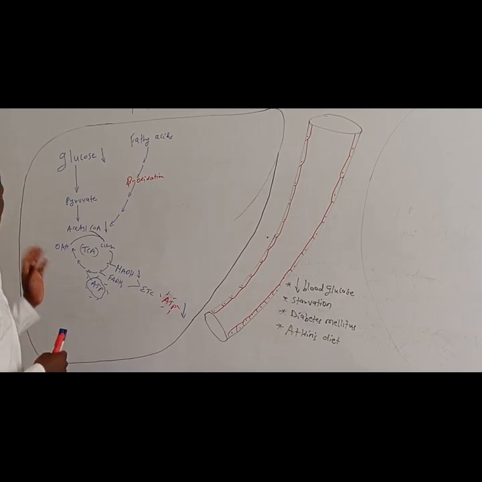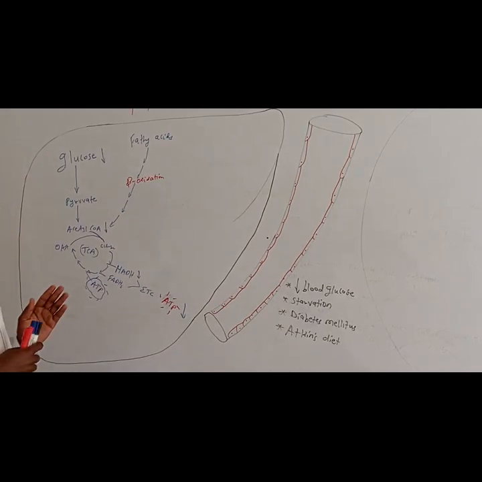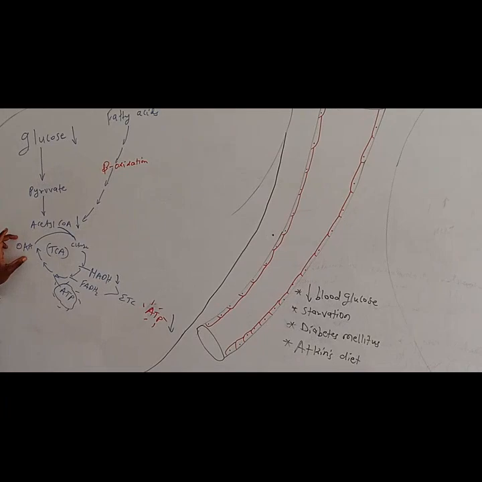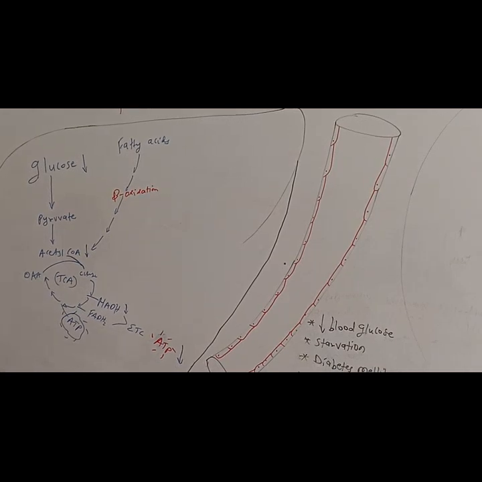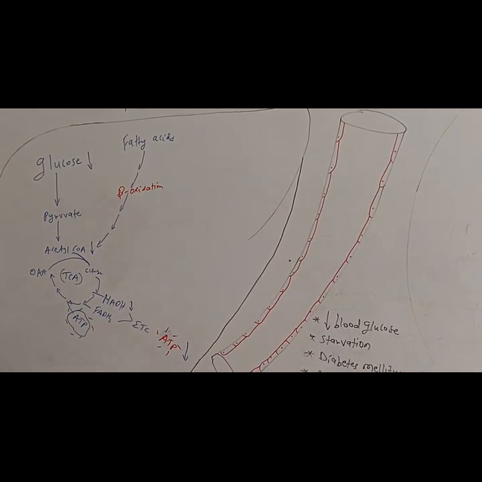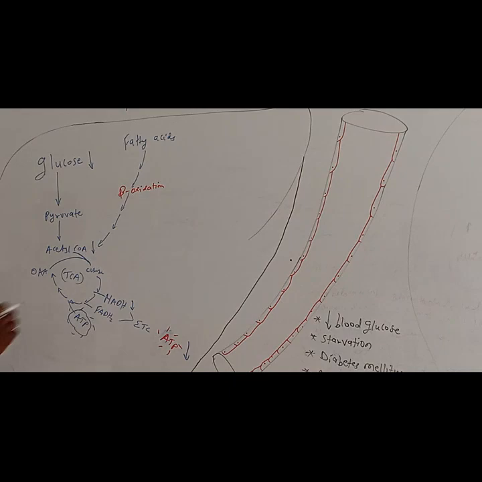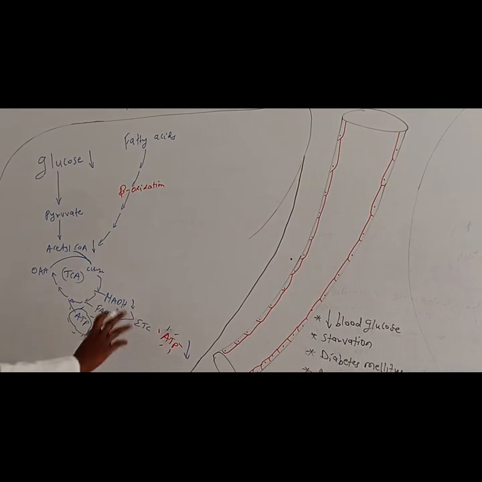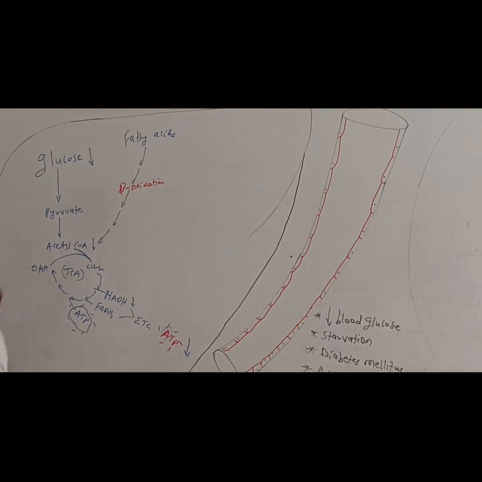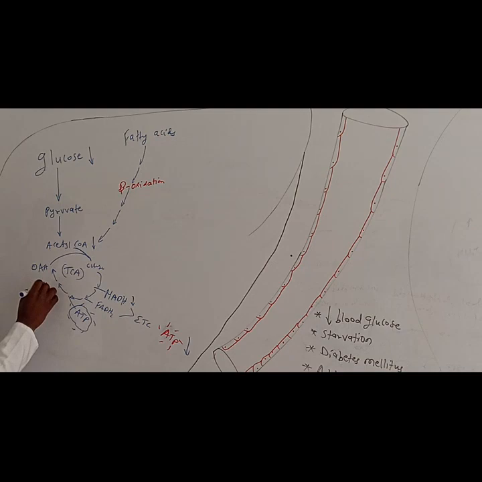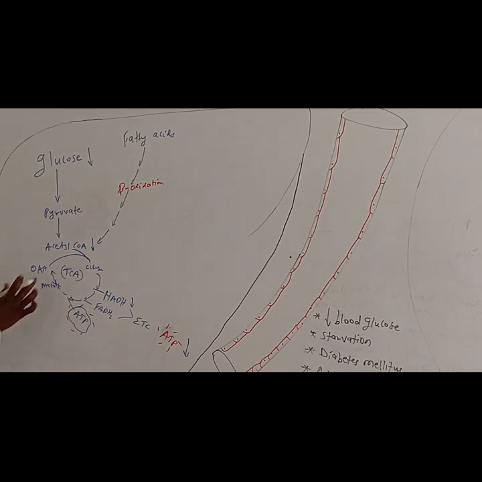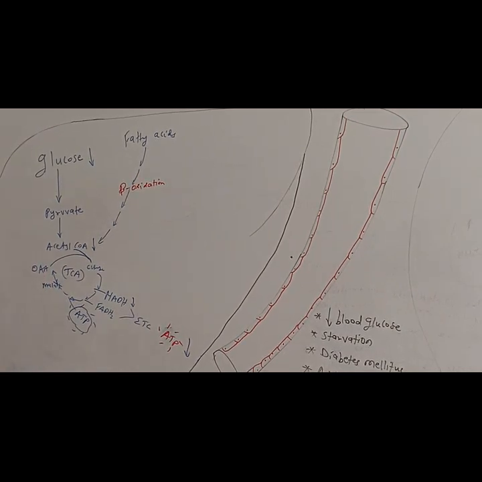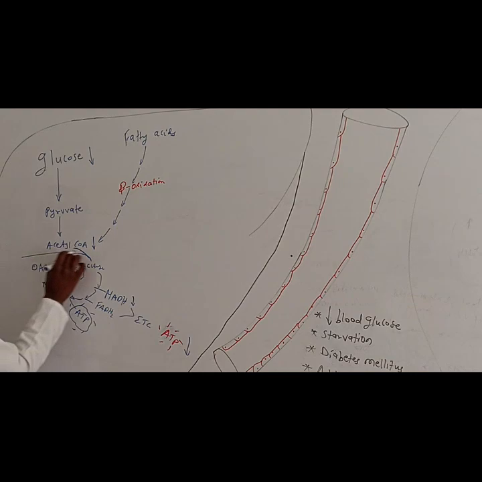But now, the body is going to undergo a process called gluconeogenesis. The body is trying to convert oxaloacetate back to glucose to bring the glucose level back to normal. So what's going to happen here? As we are running the TCA cycle, generating NADH, FADH2, and ATP, some amount of oxaloacetate is going to be converted into malate. So here we have malate. This reaction is reversible because oxaloacetate cannot penetrate the mitochondrial membrane. Suppose this is our mitochondria.